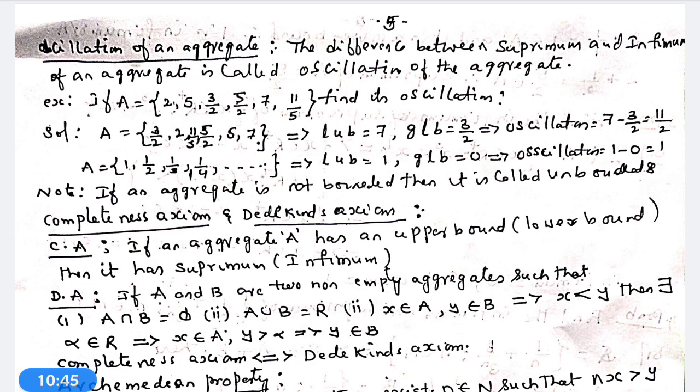If S is not bounded, then the aggregate is said to be an unbounded aggregate.